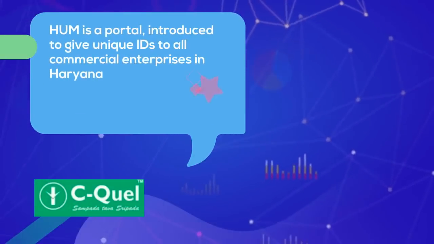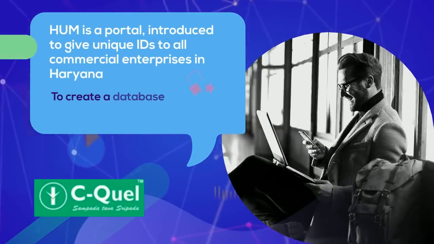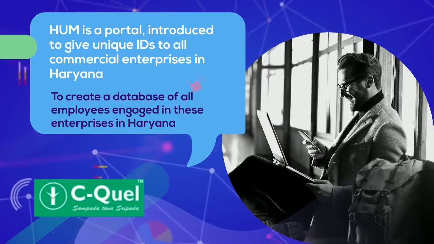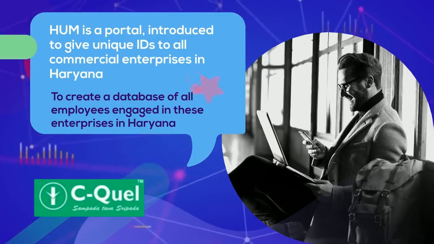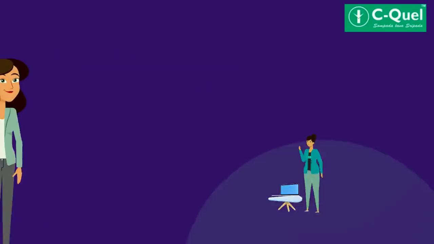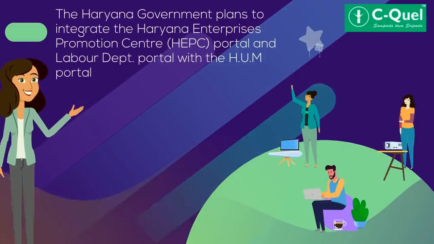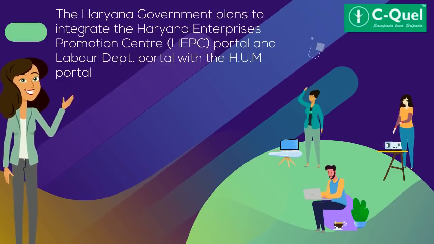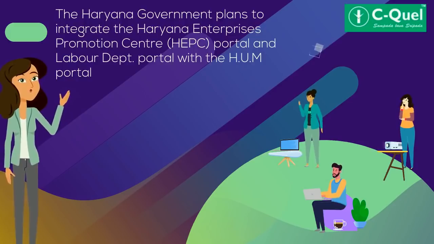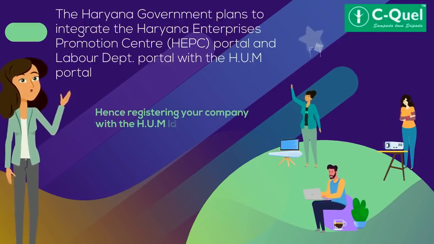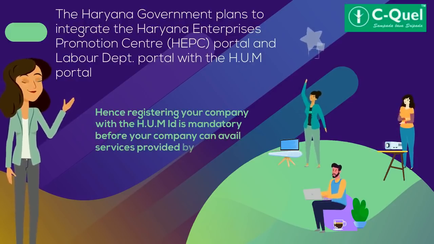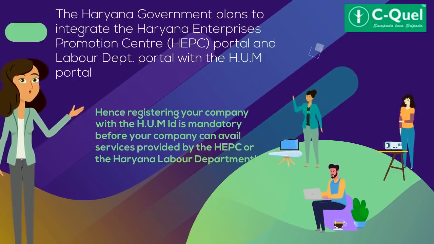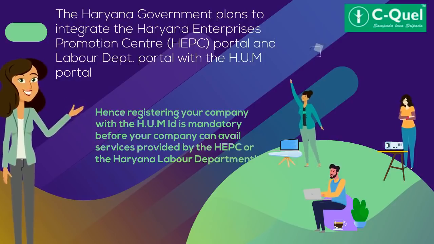HUM is a portal introduced to give unique IDs to all commercial enterprises in Haryana and to create a database of all employees engaged in these enterprises in Haryana. The Haryana government plans to integrate the Haryana Enterprises Promotion Centre (HEPC) portal and Labour Department portal with the HUM portal. Hence, registering your company with the HUM ID is mandatory before your company can avail services provided by the HEPC or Haryana Labour Department.